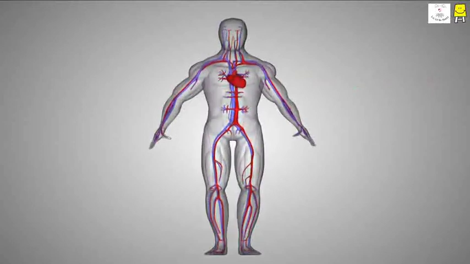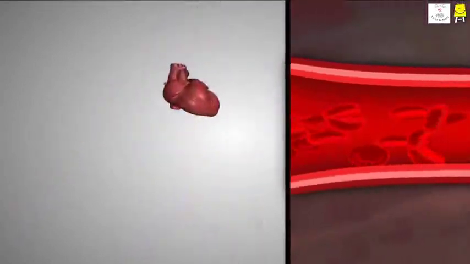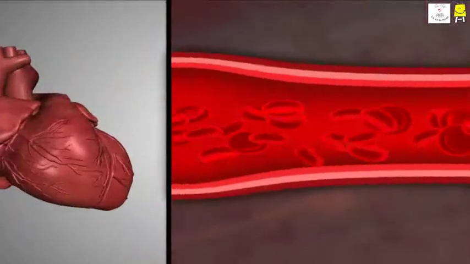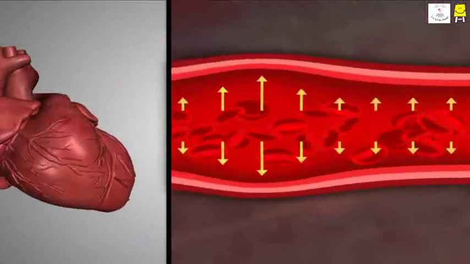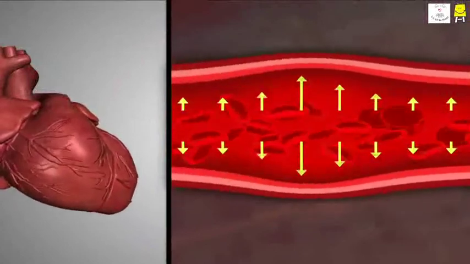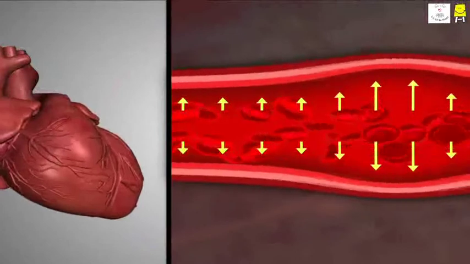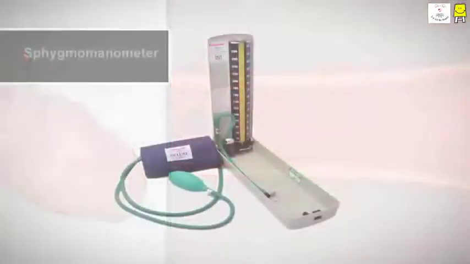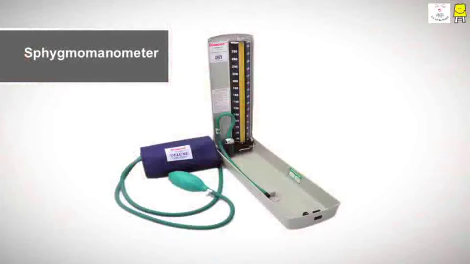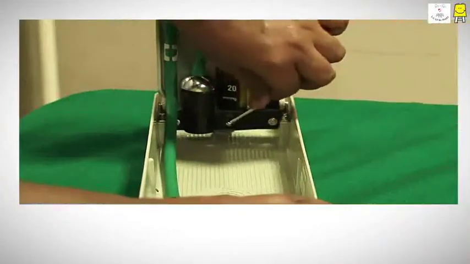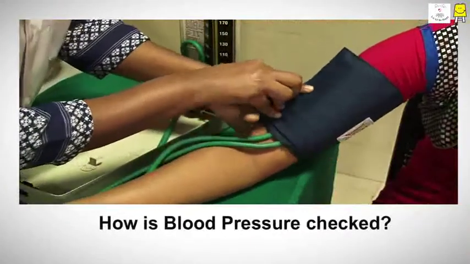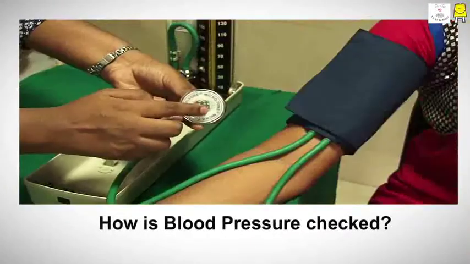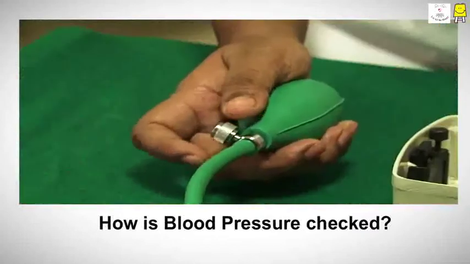As the heart pumps the blood, the pressure is also exerted on the walls of arteries, which carry the blood from the heart to all parts of our body. This pressure on the wall of arteries is used to measure blood pressure, and the instrument used for this purpose is called BP apparatus or the sphygmomanometer. How do we use this? Do watch the video, How is blood pressure checked?